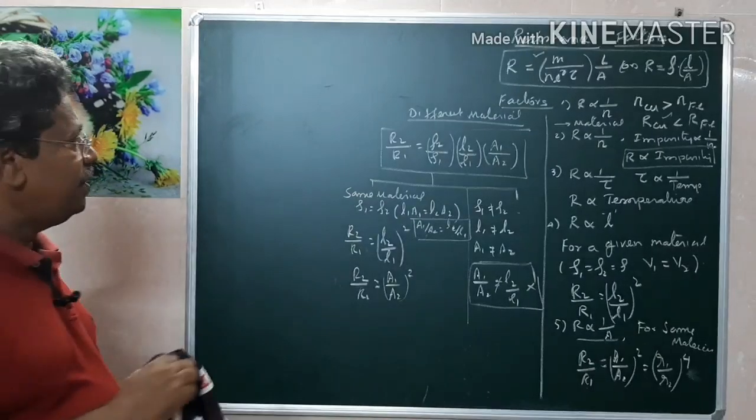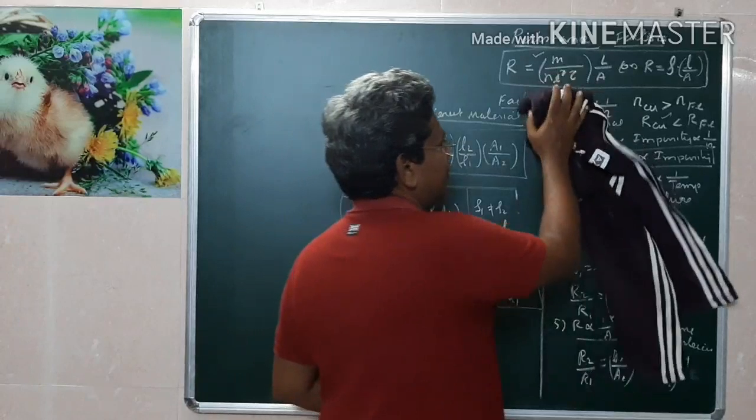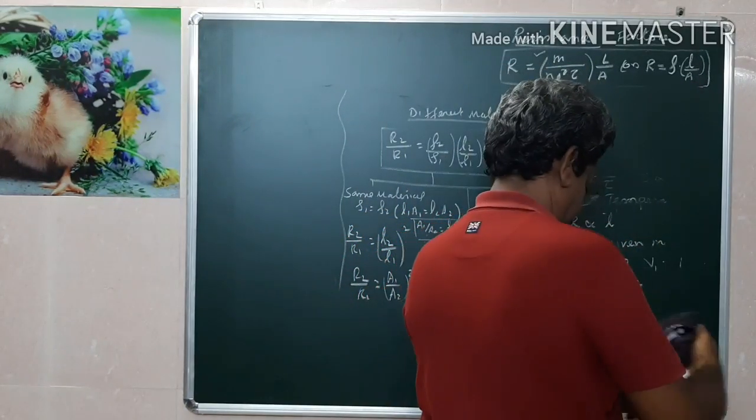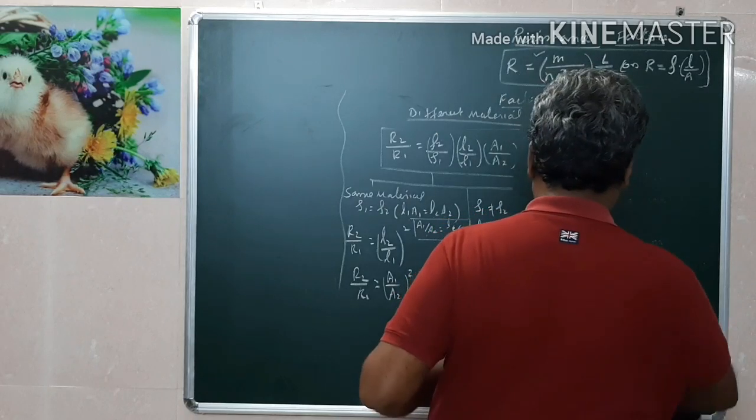So, let me try to do some problems based on this concept. I am giving some problems.